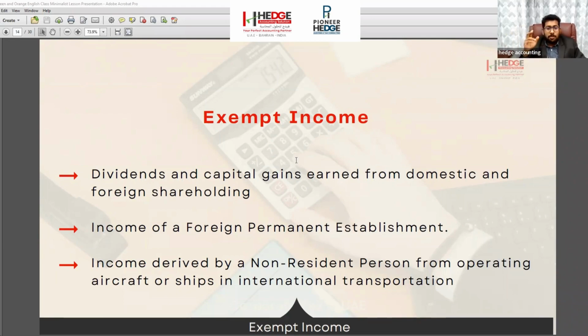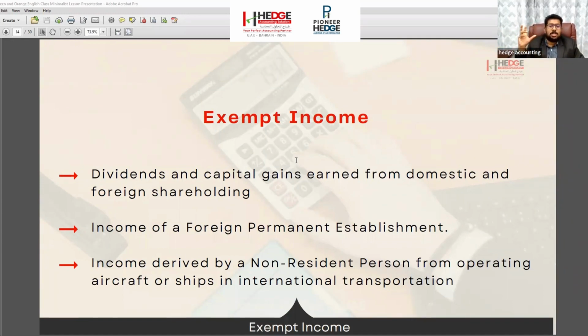Then income from foreign establishments. Some companies will be in UAE. They have a main head office in UAE and have business in Japan or the UK. If you are deriving some income from these outside countries with a permanent establishment, no need to pay any tax for the income received from outside.